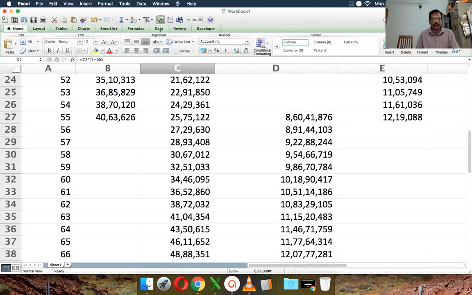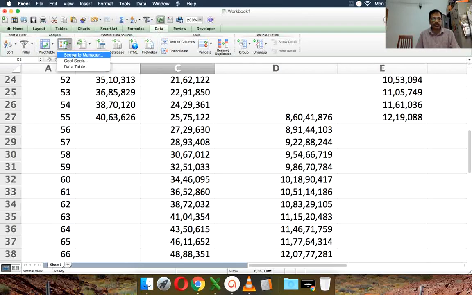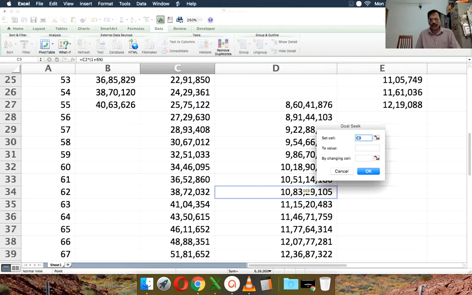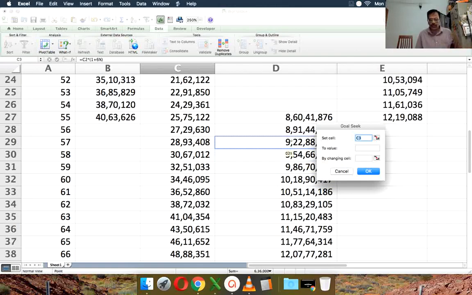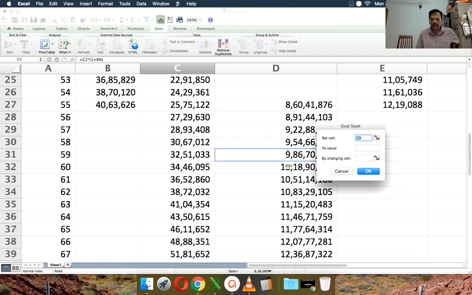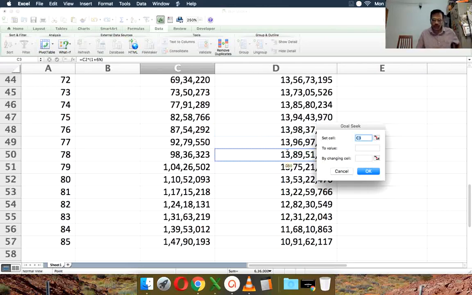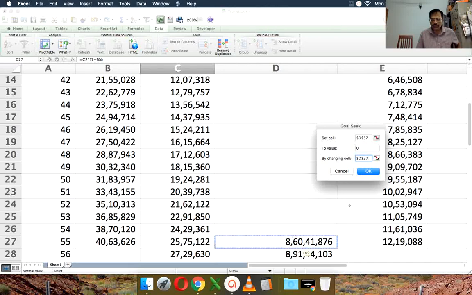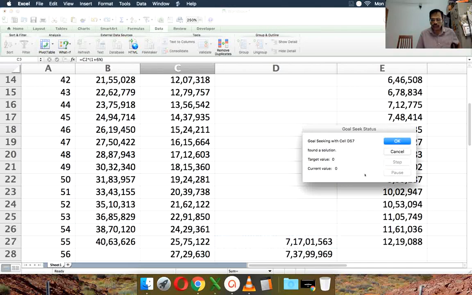So I have to go back here, go to goal seek. I'm just doing this for the first time as I record. You have to go back and forth, and that's how you will do it in real life too. Again, let's do this goal seek: set the final retirement corpus to 0 by changing the initial value, and you do that,